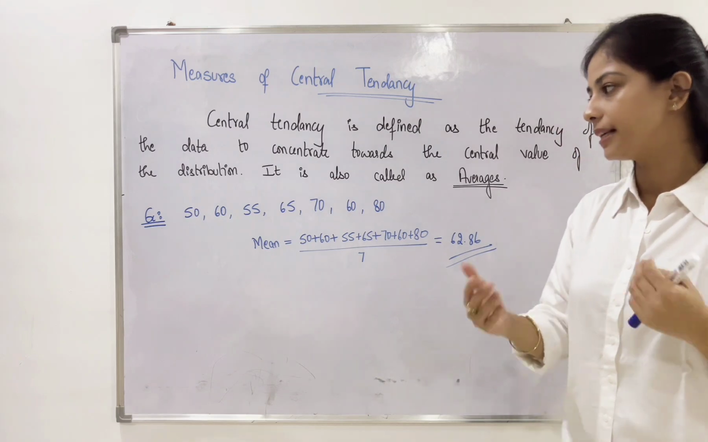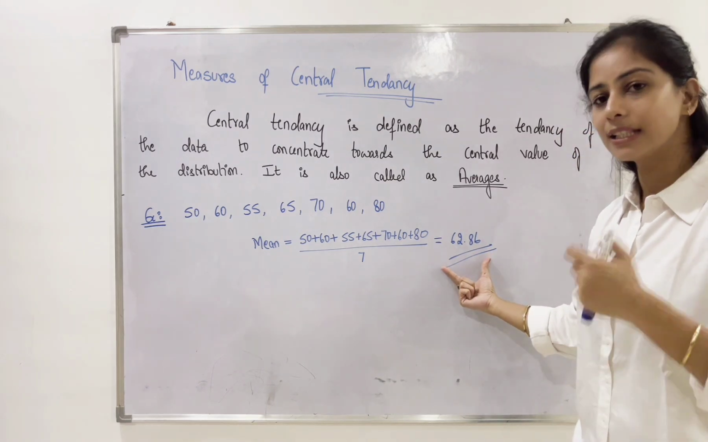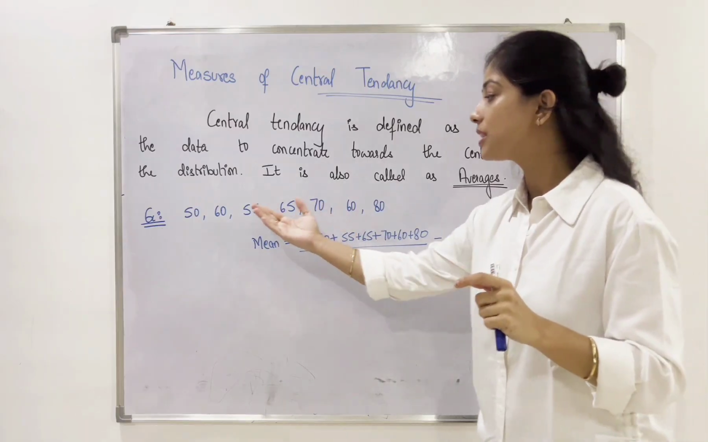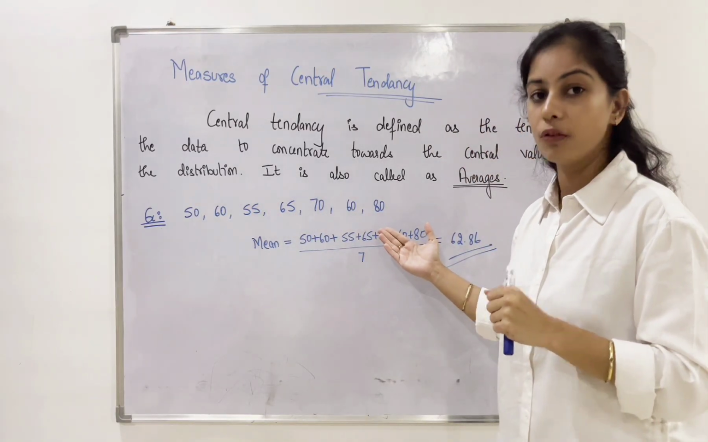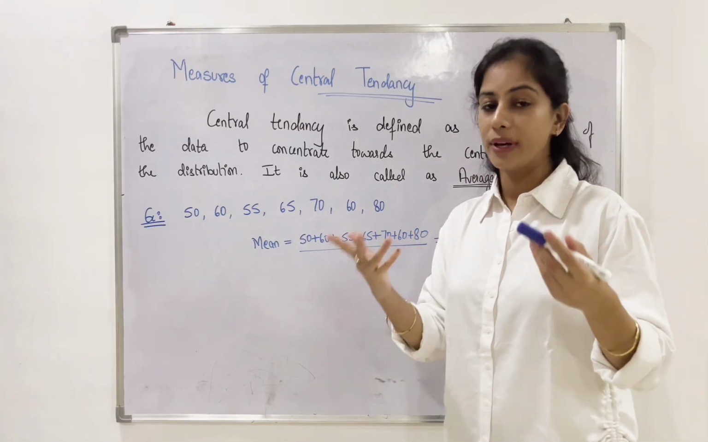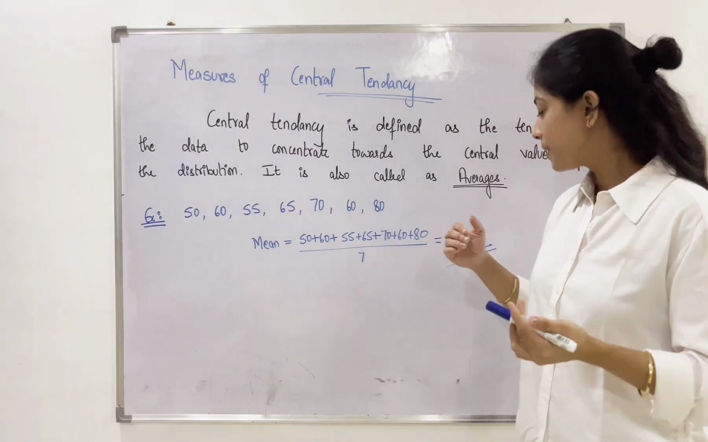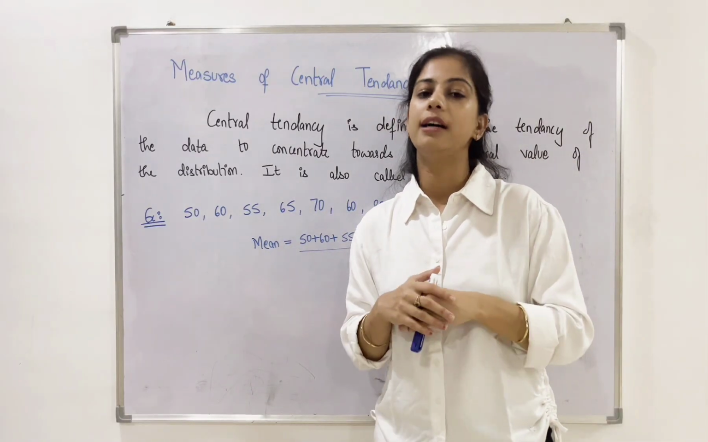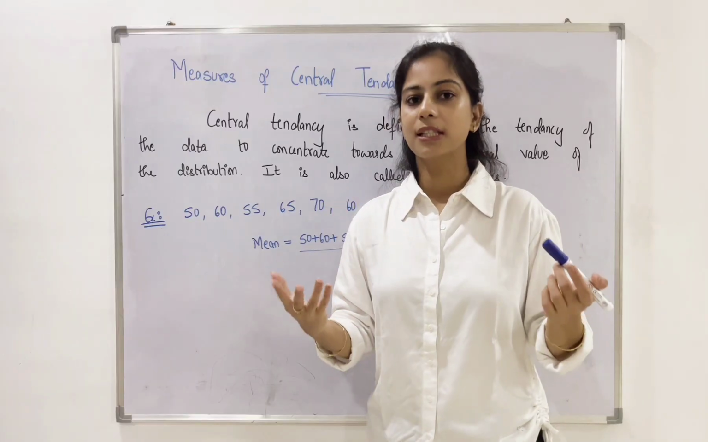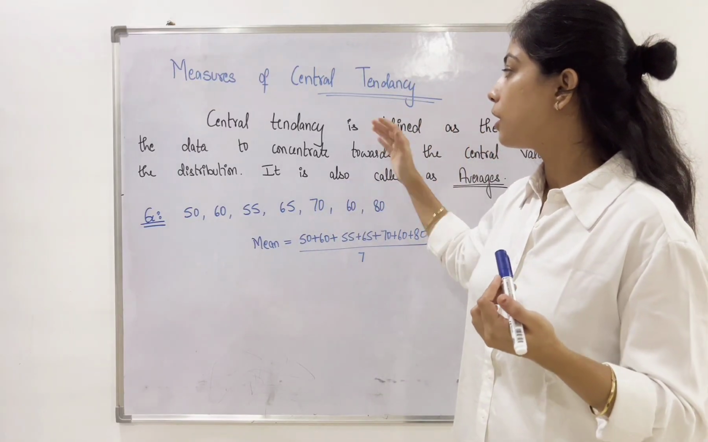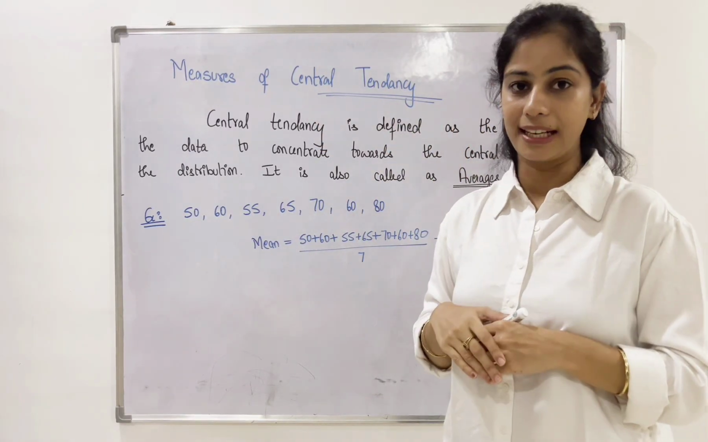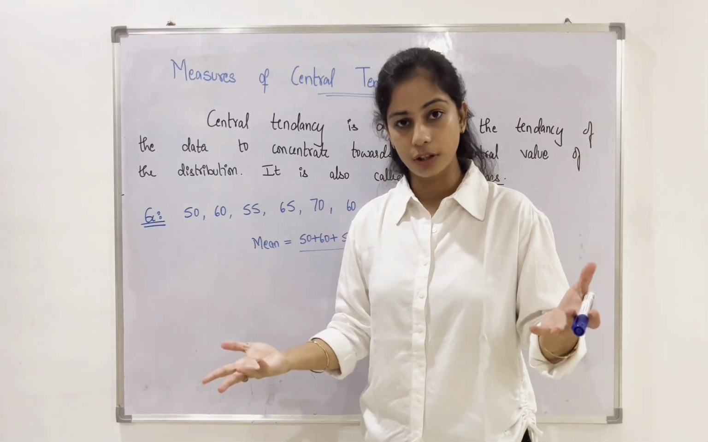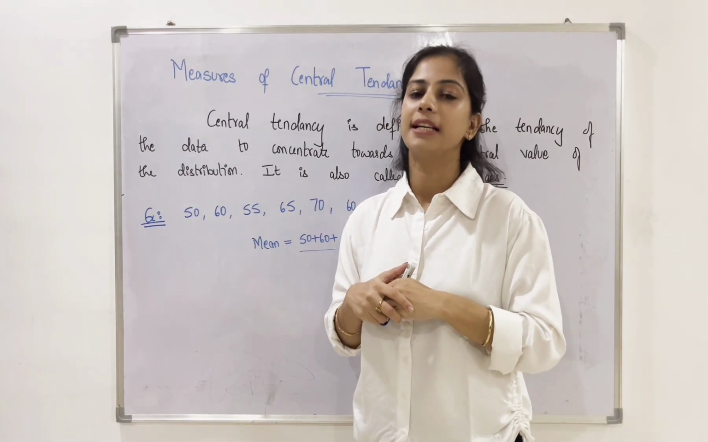So, here what do we understand by this? This is the central value, or this is one single number which is representing my entire set of observations. So, we can tell that on an average, 62.86 coffees are sold per day in a cafe. This is the first thing about central tendency. We will be seeing what are the different measures using which we can calculate central tendency.